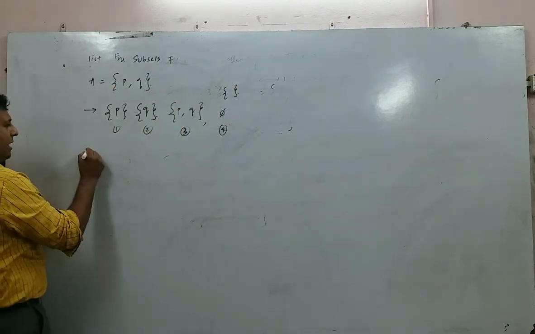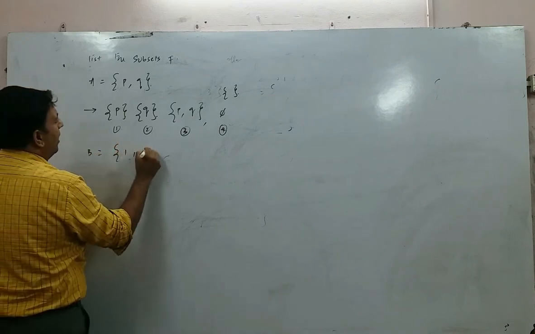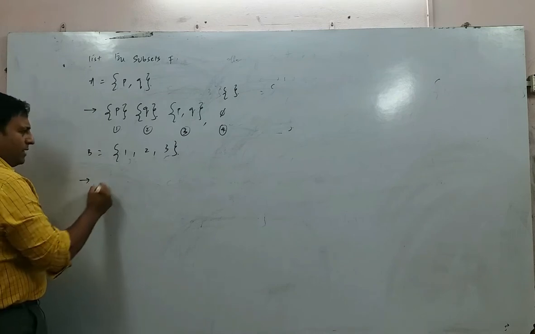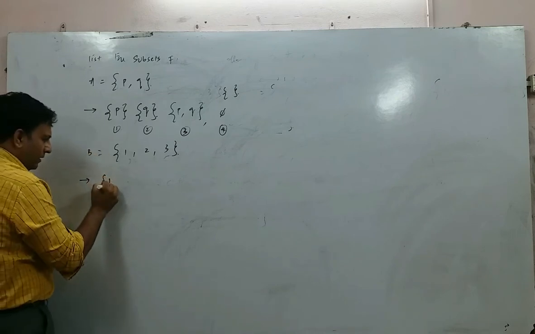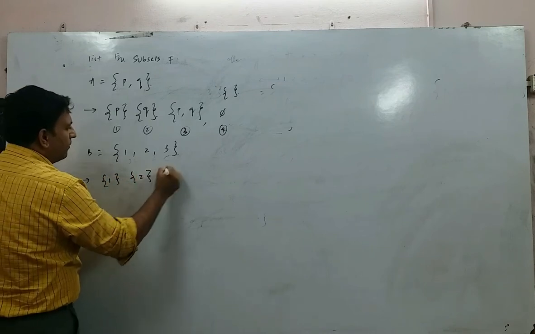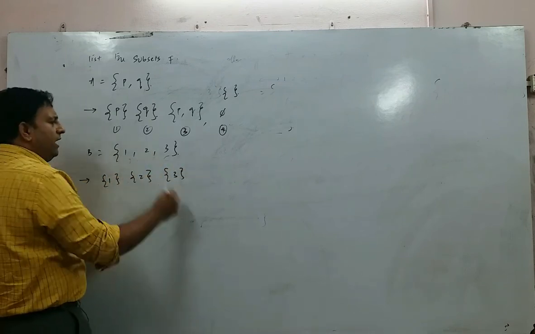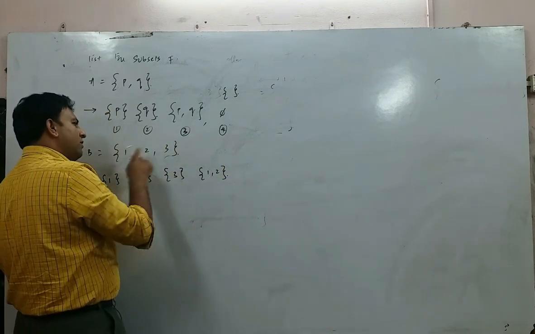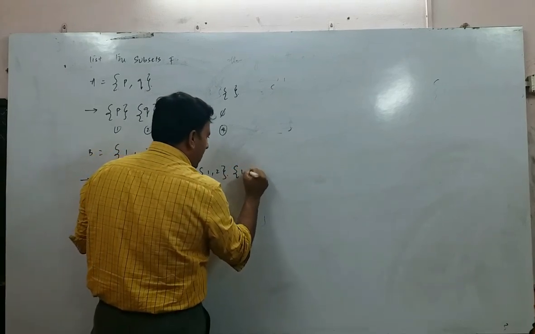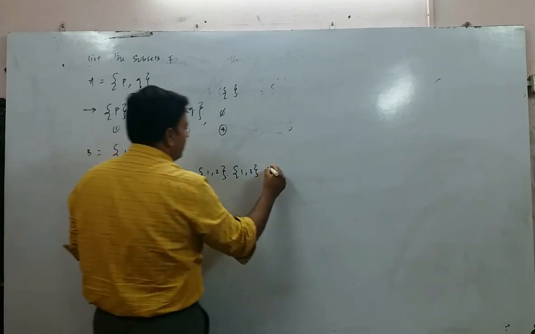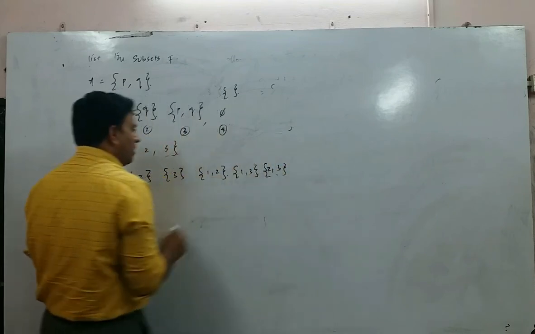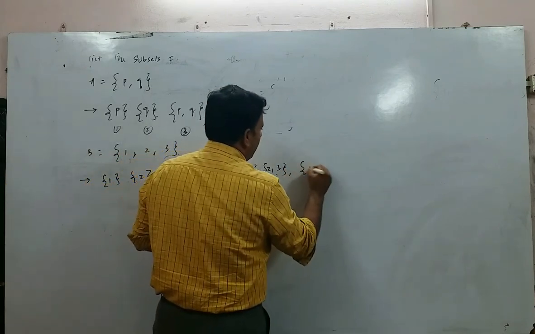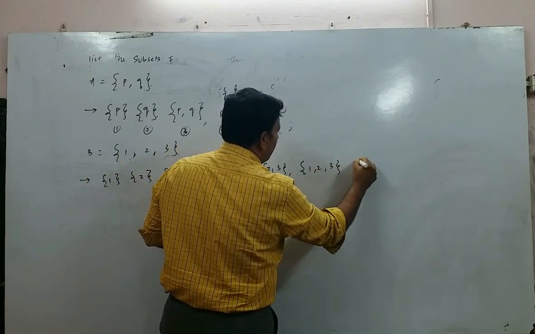Let me take another example. B is equal to {1, 2, 3}. If I write B is equal to {1, 2, 3}, what will be my subsets? Set {1}, set {2}, don't say just 3, say set {3}. Now I will take set {1, 2}. Now set {1, 3}. Next set {2, 3}. Alright, so you covered this, and now comes set {1, 2, 3} followed by the empty set.